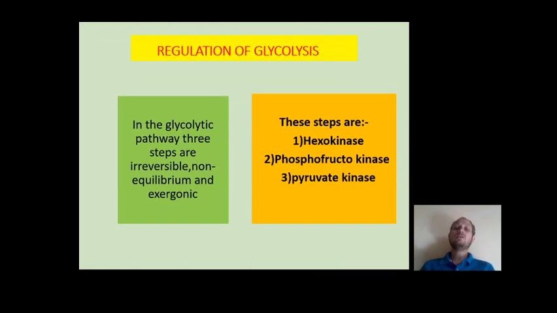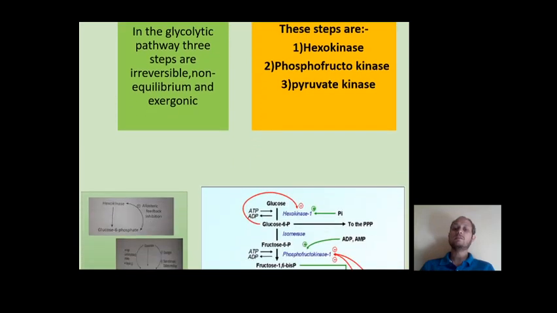Now, how is the regulation of glycolysis carried out? There are three steps which are irreversible, and these are the steps catalyzed by the enzymes hexokinase, phosphofructokinase, and pyruvate kinase. By controlling the activity of these enzymes, glycolysis can be regulated.